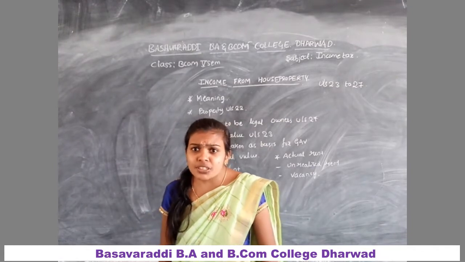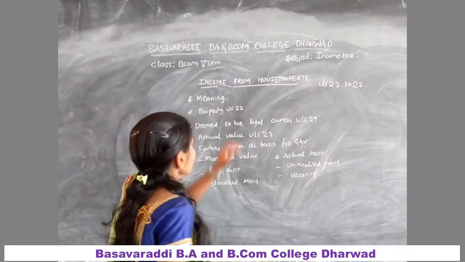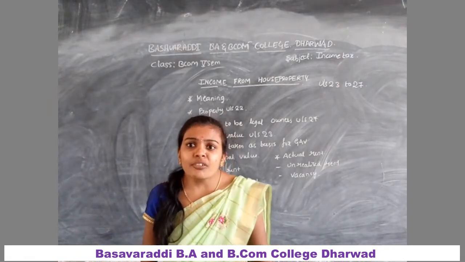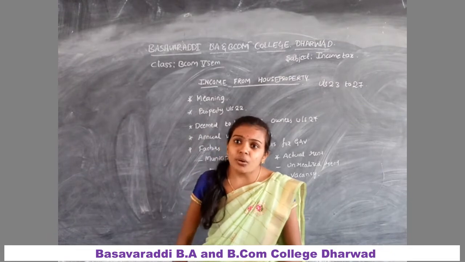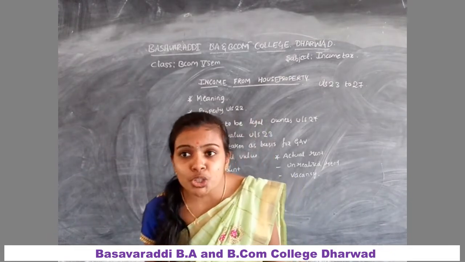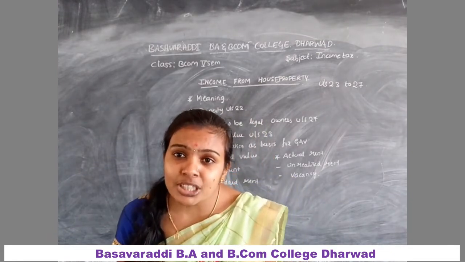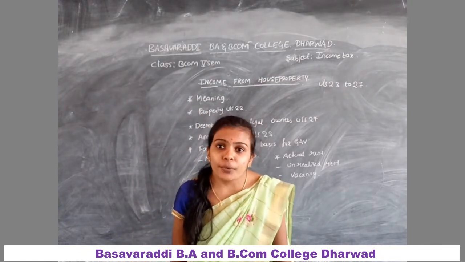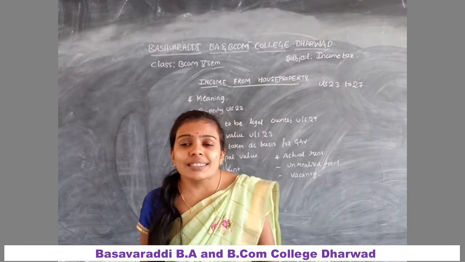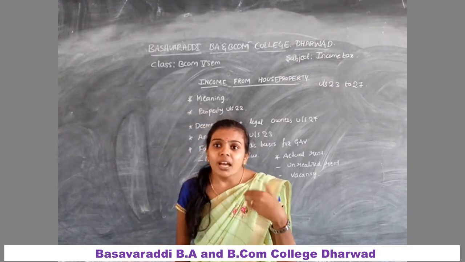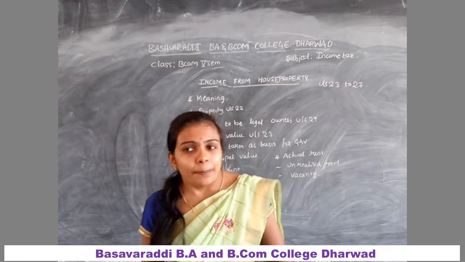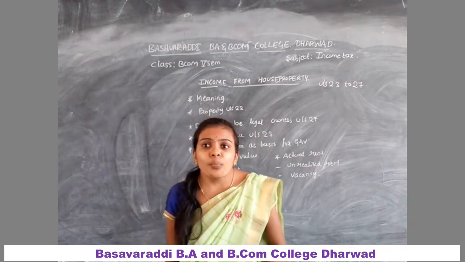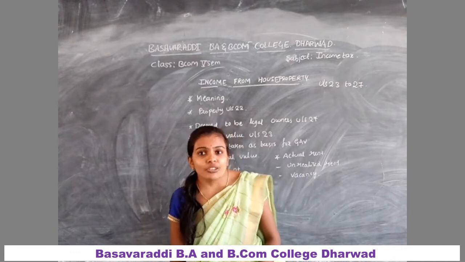Now the basis of charge under section 22, that is property. The income from a house property is not based upon the actual income, but it is based upon the notional income or the annual value of the property. House property consists of a building or a land appurtenant to such a building. The land may be in the form of a courtyard or the compound forming part of the building.